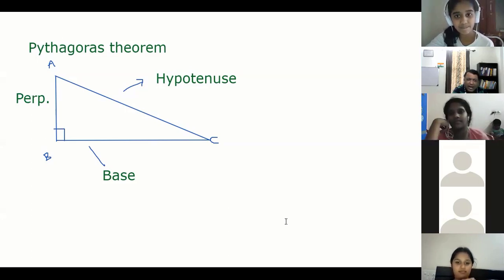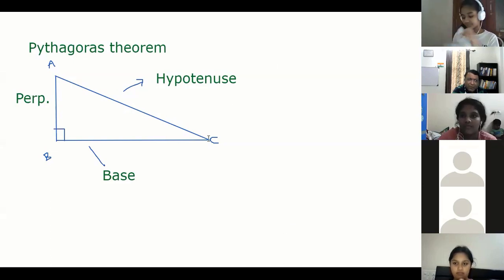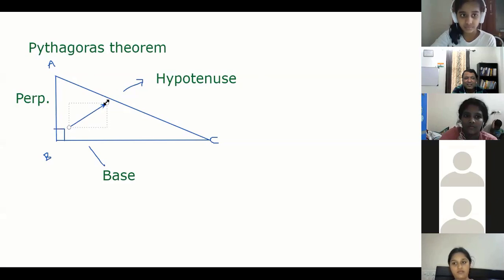That's good. Guys, it is a very simple thing. First thing: the hypotenuse is the side of the triangle which is the longest, or you can say the side opposite to the right angle. That's the best way to define it. The side opposite to the right angle is always the hypotenuse. The other two sides, perpendicular and base, you can interchange, no difference. This can be the base or this can be the base. No problem at all, it does not matter.